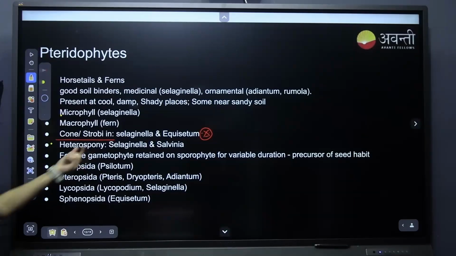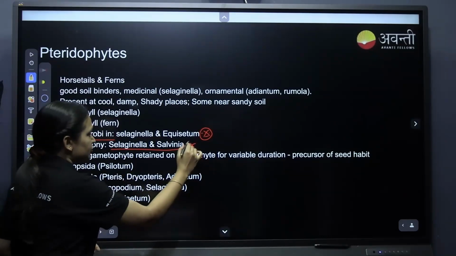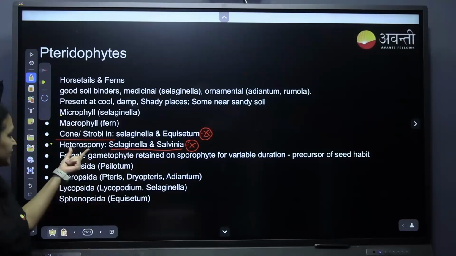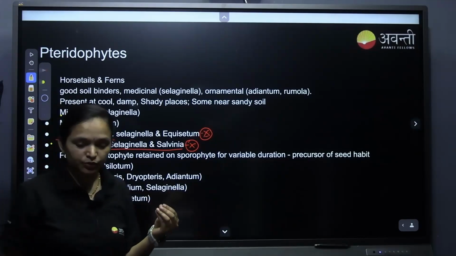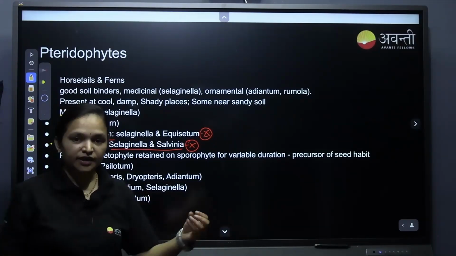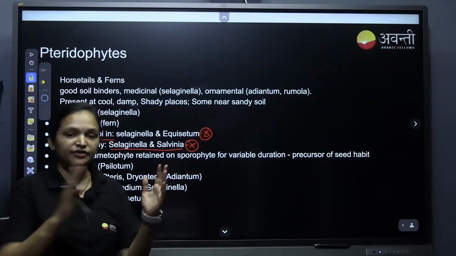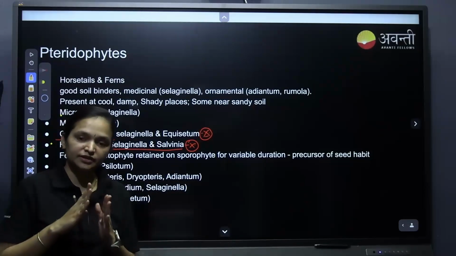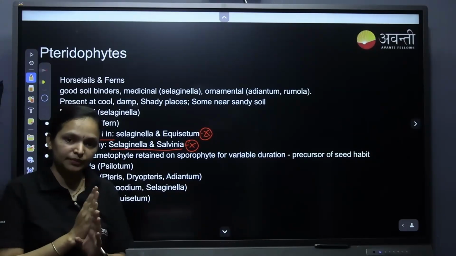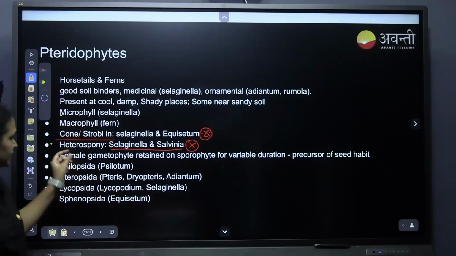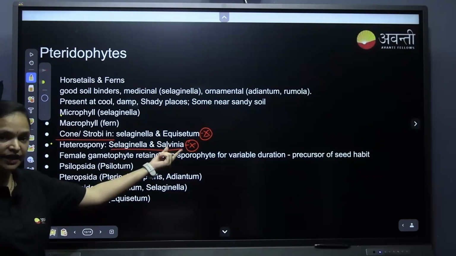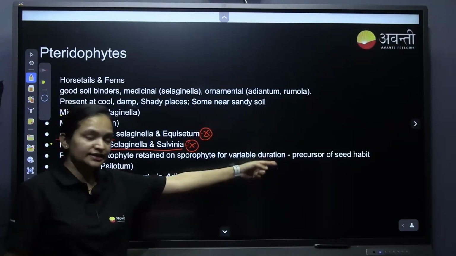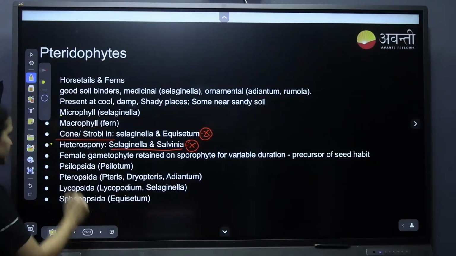It is heterosporous in Selaginella and Salvinia. This is also a previous year question. There are two types of spores, homospores and heterospores. In heterospory, there are two types of spore. When the spores fall onto damp places, if they give rise to separate male and female plants, then it is heterospory. If the male and female parts are present in the same plant, then it is homospory. Heterospory is present in Selaginella and Salvinia. This is a previous year question. The female gametophyte is retained on the sporophyte for a variable duration. This has been the precursor for the seed habit, especially in heterospory.